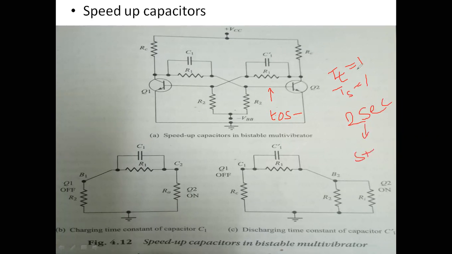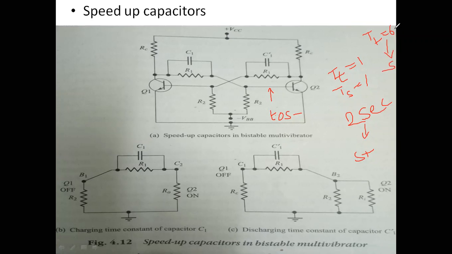This transition time can be reduced by adding the capacitor. Without the capacitor, the transition time may be around 5 or 6 seconds, and after that we get a stable state.